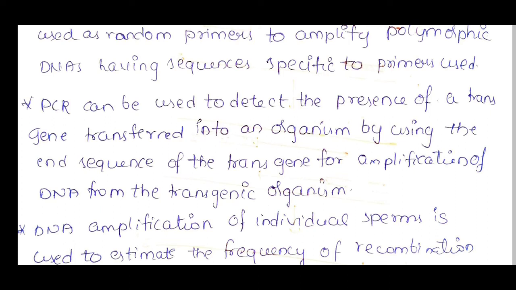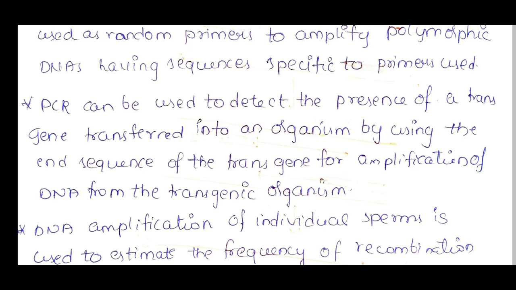That means when a scientist is developing a transgenic organism, in that process he can detect the transgene which he introduced into the organism by using this PCR, and he can check whether that particular gene of interest is properly transferred or not.